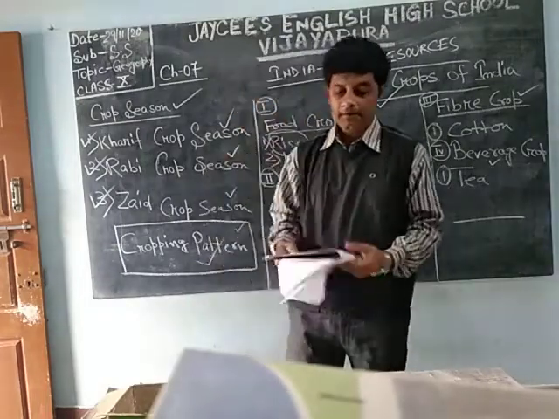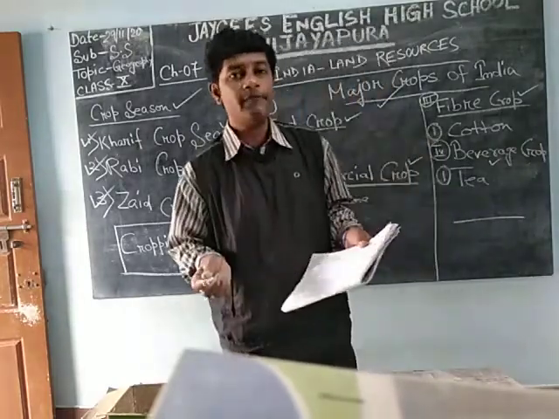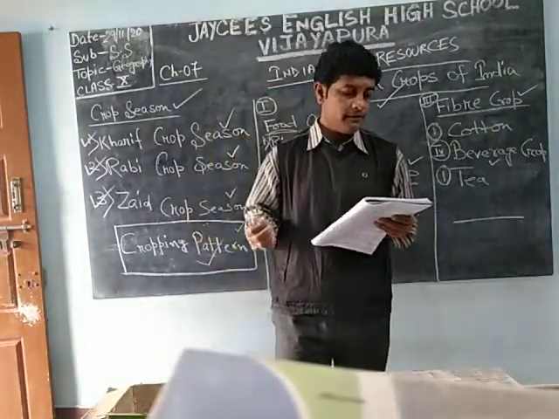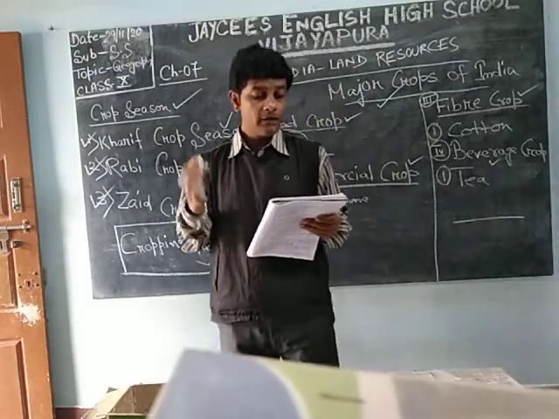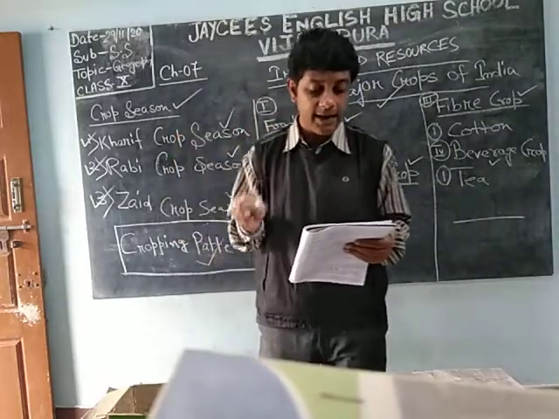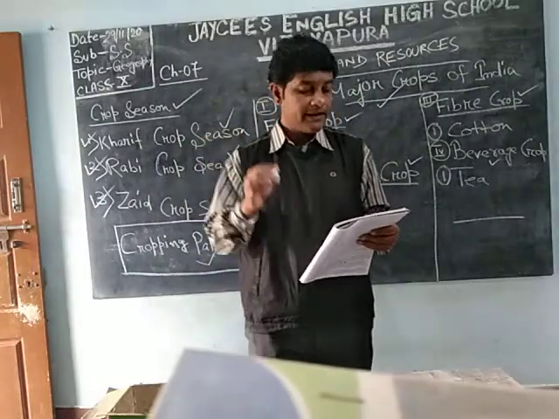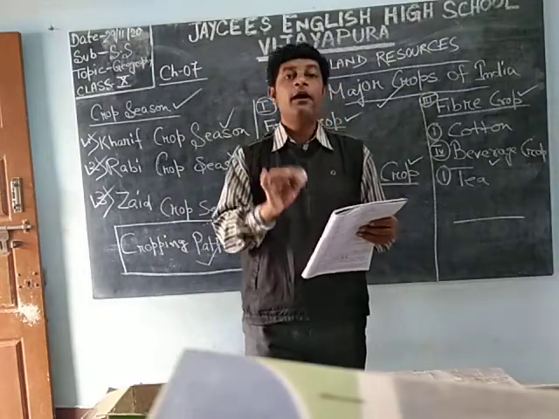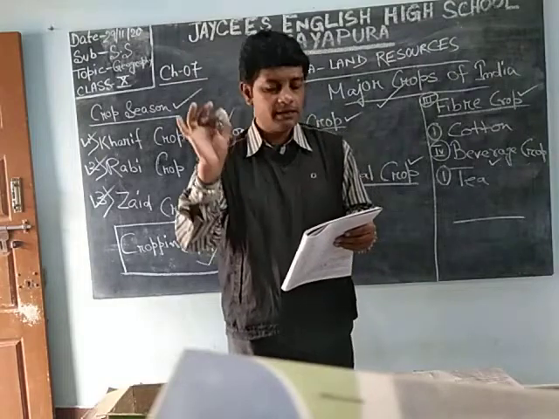Second after China. Rice is a major kharif crop of India. Kharif crop means, you can understand, the crop we get in the monsoon season. It is a tropical crop and it requires high temperature, 18 to 25 degrees, and heavy rainfall of 100 to 200 centimeters per year, means annually. Alluvial and clay loamy soil are best suited for its cultivation.